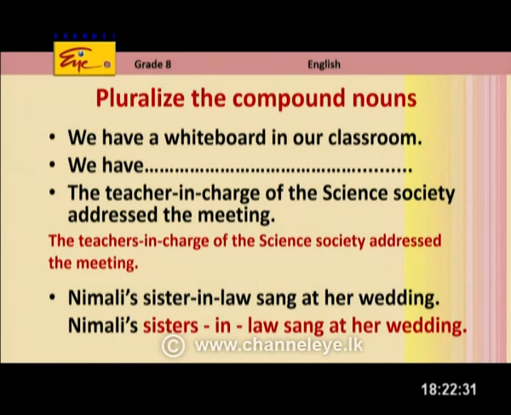So you know what compound nouns are, and you know how to pluralize the compound nouns as well. We have a very small activity to pluralize the compound nouns. I'm going to read the first sentence. We have a whiteboard in the classroom. See the two compound nouns, whiteboard and classroom.